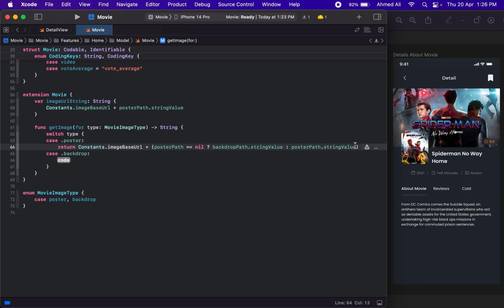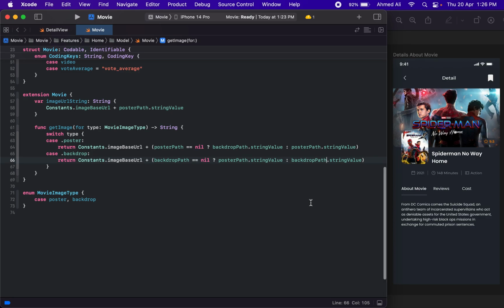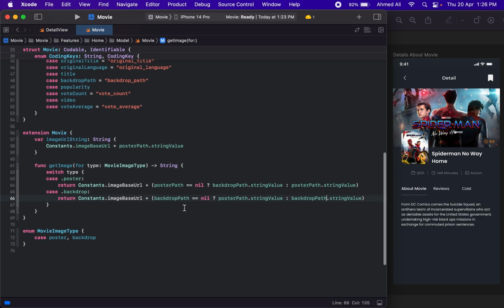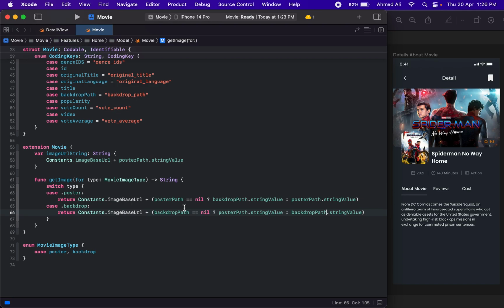And same for this one. For the backdrop, we just have to set the priority for the backdrop. If it's null, then you have to return the poster image, and if it's not null, you just need to return the backdrop path. So that's how we can utilize both of these images, I guess.